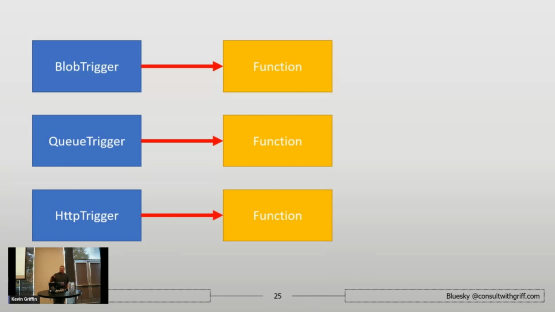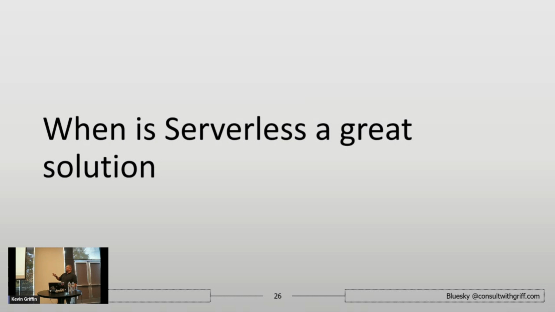In terms of every cloud provider, I'm just glossing the surface. Like Azure has a dozen or two different types of triggers that it supports out of the box. You can create your own custom triggers. Other cloud providers are the exact same way. Now, this is great fundamentally, but there's a time and place for serverless. And let's talk about where serverless works really well, and then we'll talk about how I actually made a mistake.